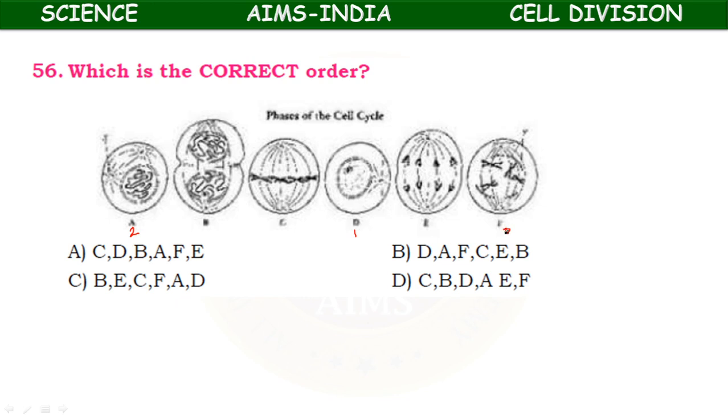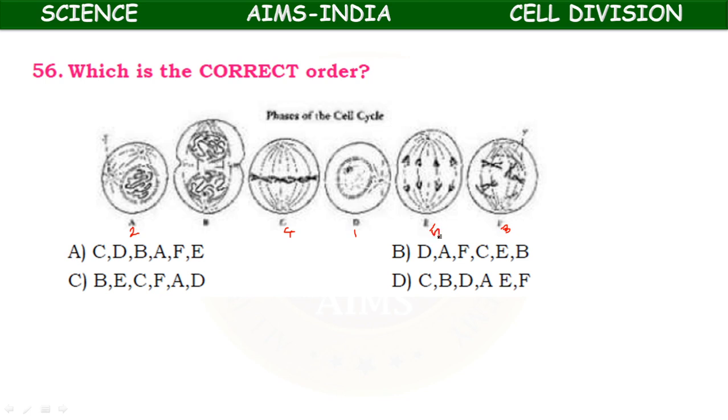Here the figure is somewhat blurred. Next, the fourth one is metaphase, equatorial plate is formed. Then the fifth one, anaphase. Yes, splitting of chromosomes takes place.